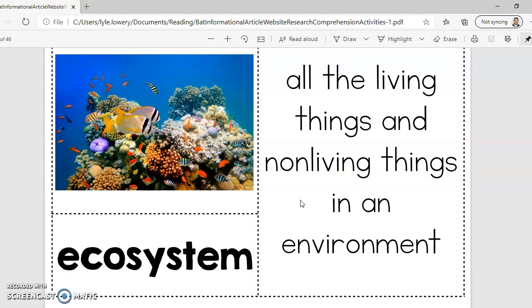One of them is ecosystem. When we're talking about an ecosystem, it's all the living things and non-living things in an environment. The author in the text will talk about how bats are important to their ecosystem. Like this picture is showing a marine ecosystem, all of the animals and plants that live there rely on one another, and they work in a system together. So that's what ecosystem is.